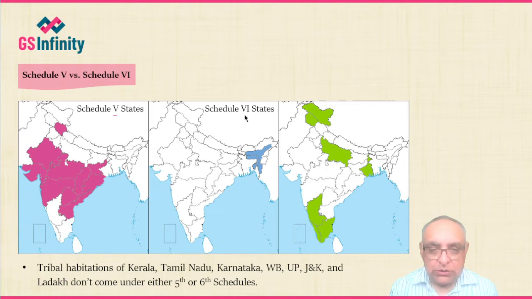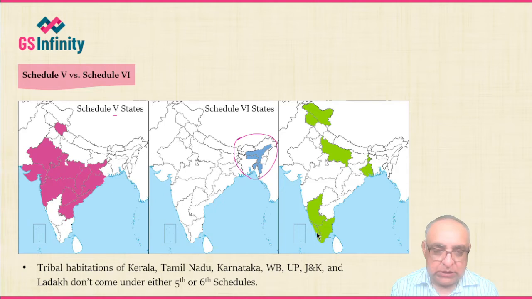And Schedule 6 states are only 4 states, that is Assam, Meghalaya, Tripura and Mizoram. So these are the 4 states only. And another important point to be noted here is that tribal habitations of Kerala, Tamil Nadu, Karnataka, West Bengal, UP, Jammu and Kashmir and Ladakh don't fall under either 5th or 6th schedules.